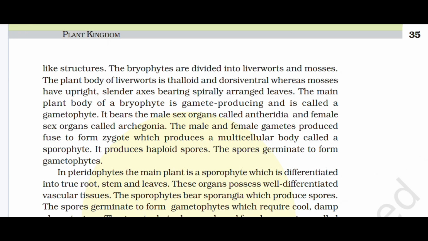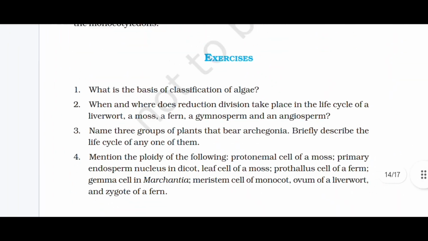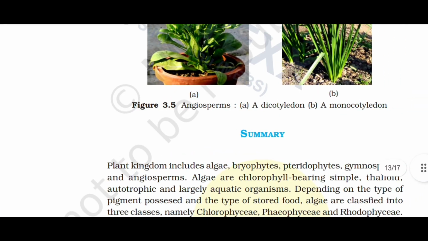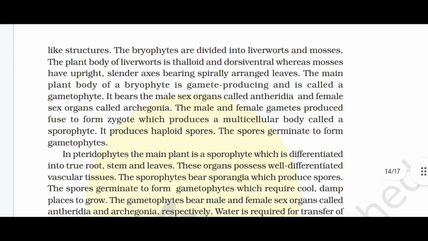The bryophytes are divided into liverworts and mosses. The plant body of liverworts is thalloid and dorsiventral, whereas mosses have an upright, slender axis bearing spirally arranged leaves.